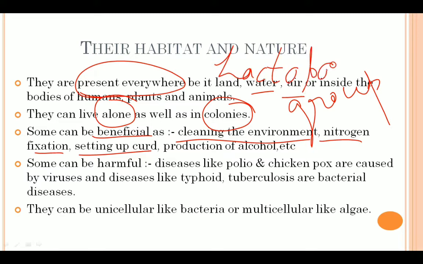You can see this is lactobacillus. Lactobacillus promotes the formation of curd. So if you want to set curd, you have to take already prepared curd from somewhere and put it into warm milk so that the lactobacillus can start forming the curd. Then they are also helpful in the production of alcohol.